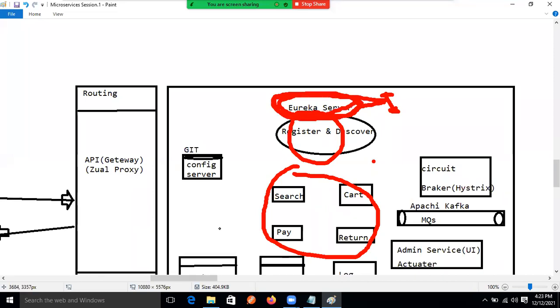In the Eureka server, one memory is there. That memory name is what? Register and discover. Come on, guys.